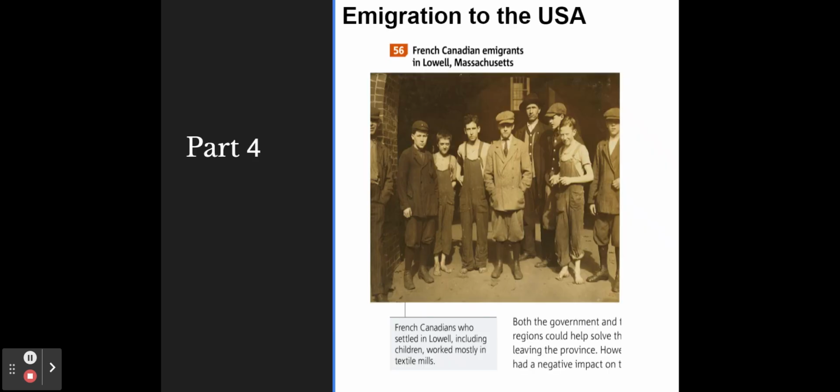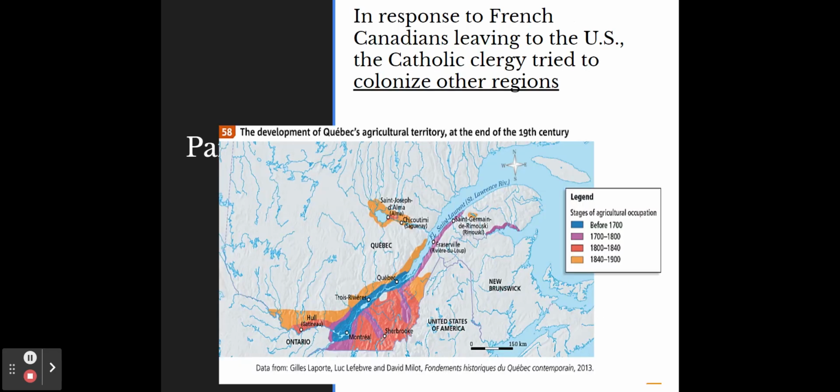Another effect of the rural exodus was people going to the United States to find jobs. So to counter the immigration to the United States, Quebec's government and the Catholic clergy introduced programs to colonize new regions. So you can pause the video and study document 58 to take note of some of the new regions that were being colonized.